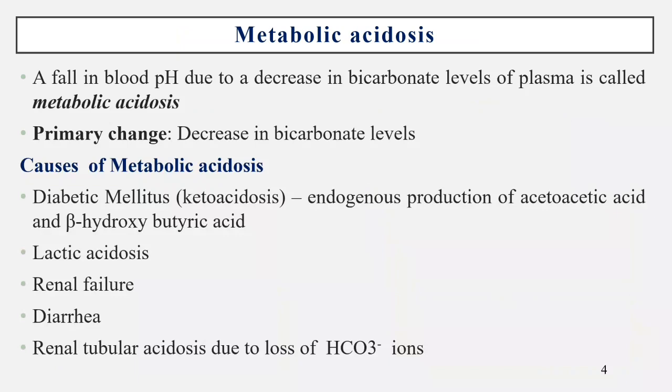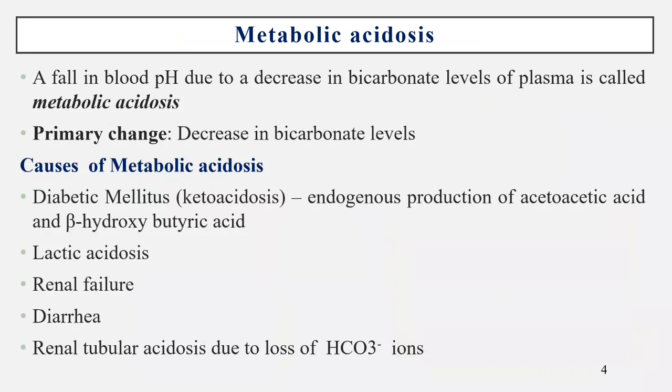In uncontrolled diabetes and starvation, there is excess production of acetoacetic acid and beta hydroxybutyric acid. These acids are buffered by utilizing the base component of bicarbonate. The concentration of bicarbonate decreases, resulting in bicarbonate deficit and metabolic acidosis or ketoacidosis.